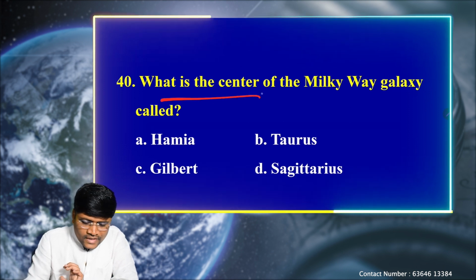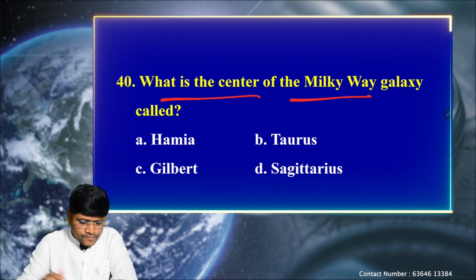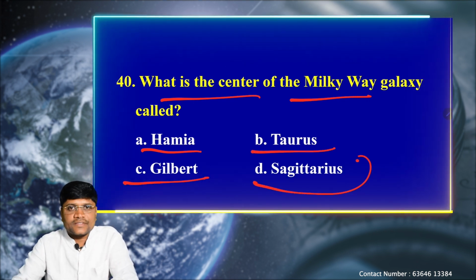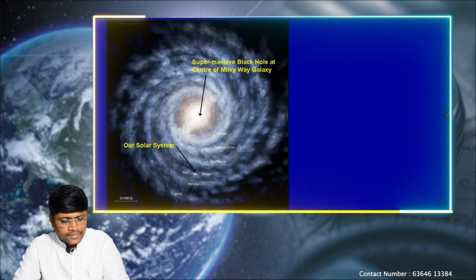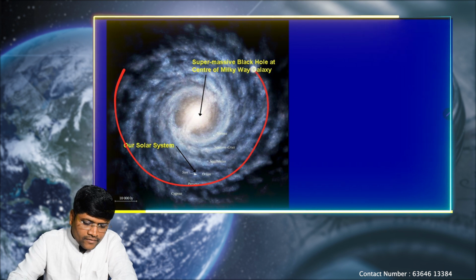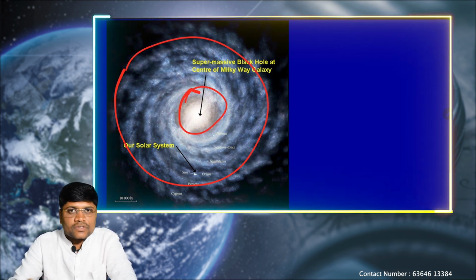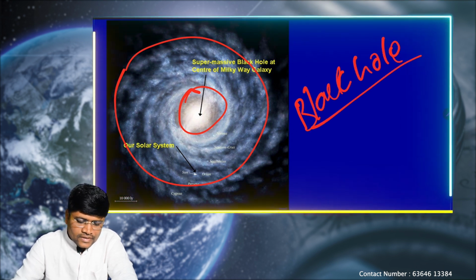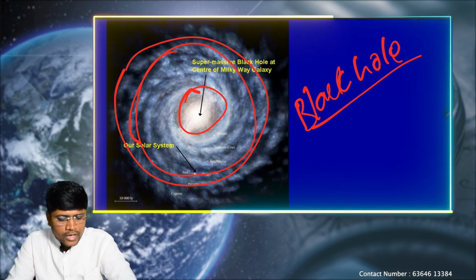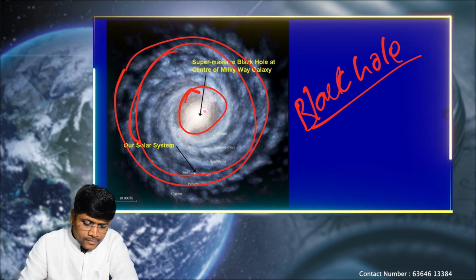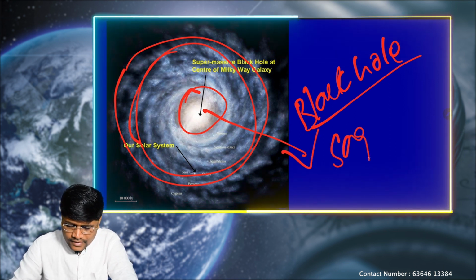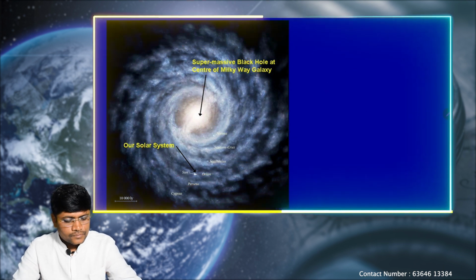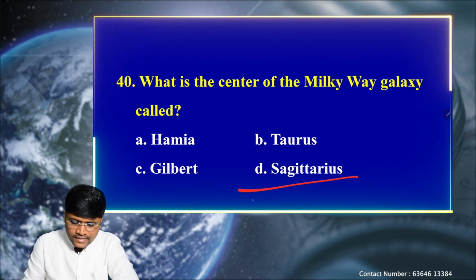Next question. What is the center of the Milky Way galaxy called? Option A, Haumea, B, Taurus, C, Gilbert, and D, Sagittarius. So let's see the description. This is our Milky Way galaxy, and we know that the center part of the Milky Way galaxy is a kind of black hole. Because of its excess gravity, all the stars are revolving around it, and this black hole is technically called Sagittarius. So option D is the correct one.